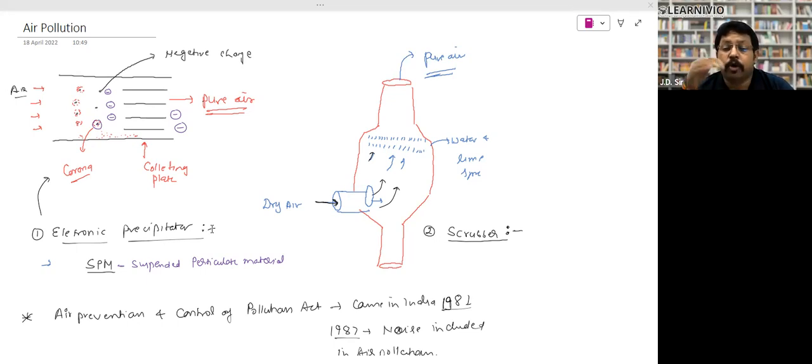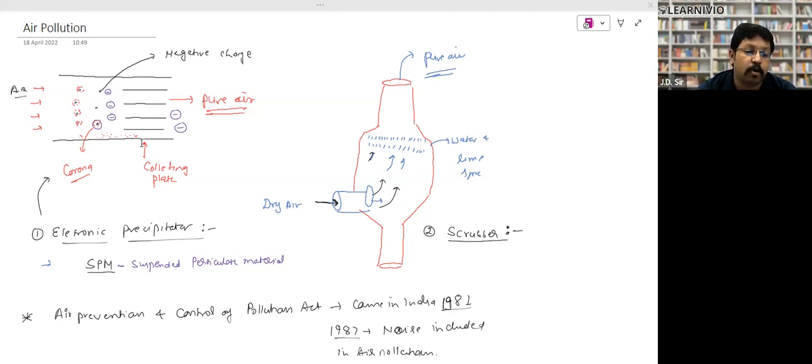So if we want to purify air which does not have gaseous pollution but has dust or some particulate pollution, suspended particles, this equipment is called the electrostatic precipitator. In an electrostatic precipitator, the lower plate is called the collection plate, and within this chamber there are some small plates.